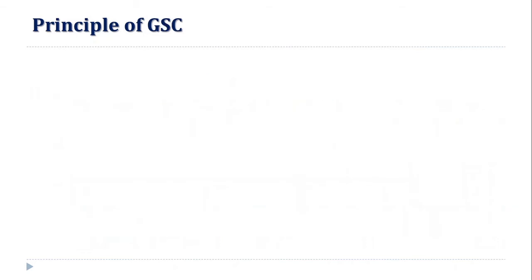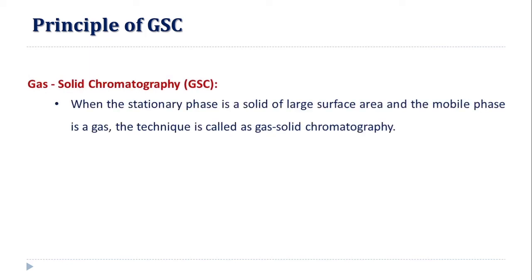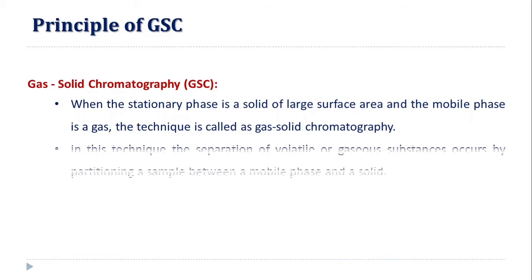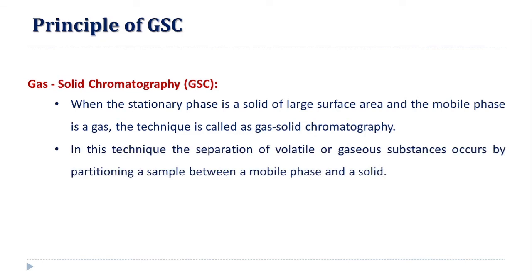Now we'll see the principle of GSC, that is, gas solid chromatography. In gas solid chromatography, when the stationary phase is a solid of large surface area, that is, a fine powder with large surface area, and the mobile phase is a gas, the technique is called gas solid chromatography. In this technique, the separation of volatile or gaseous substances occurs by the partitioning of the sample between the mobile phase and a solid phase.